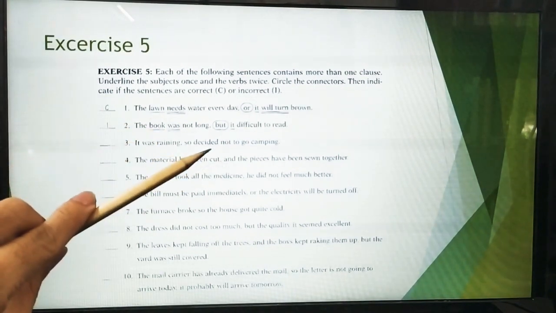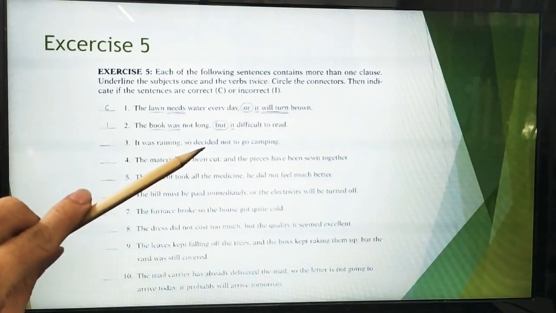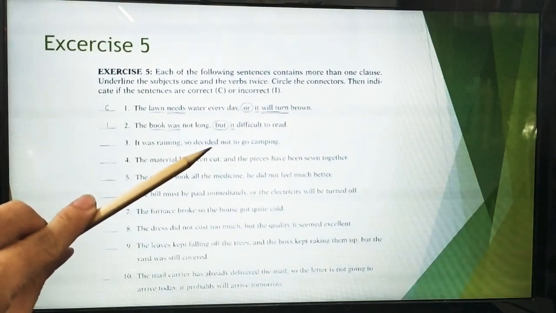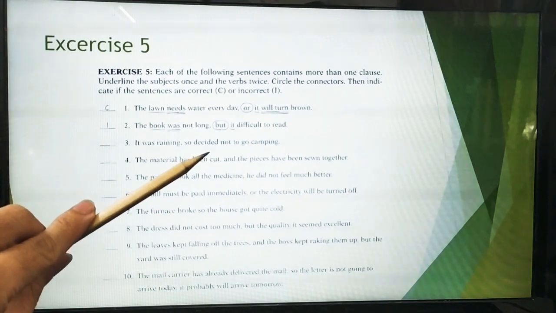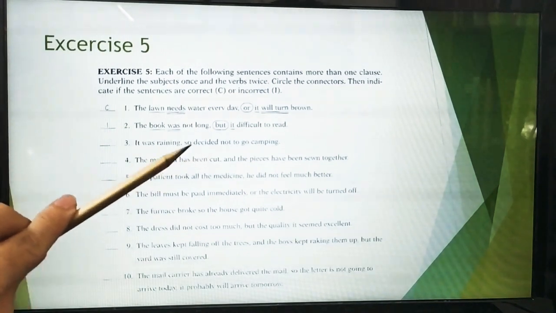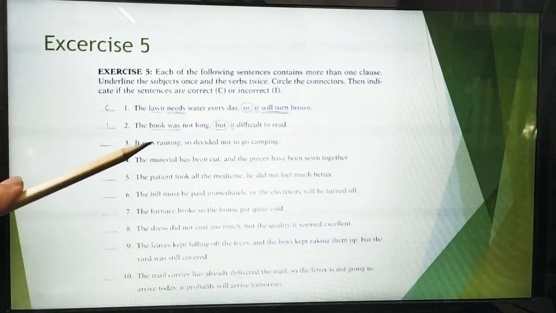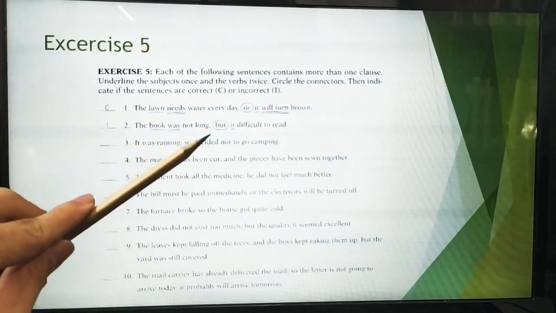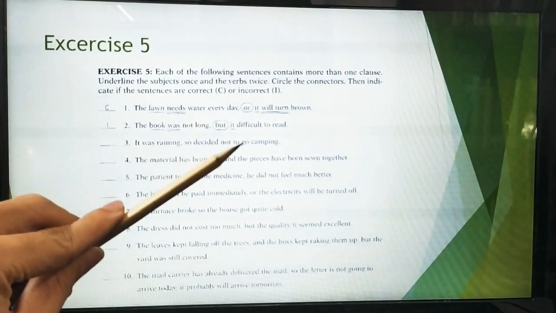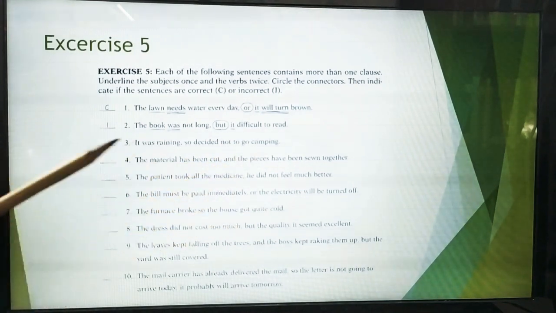What about in this one? Did you find out where is a verb? This is the verb. But the question is, where is the subject? There's no subject. So it is incorrect. The correct one will be, it was raining, so we decided not to go camping.